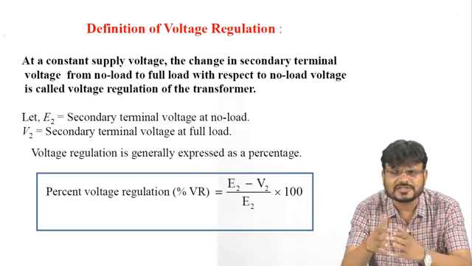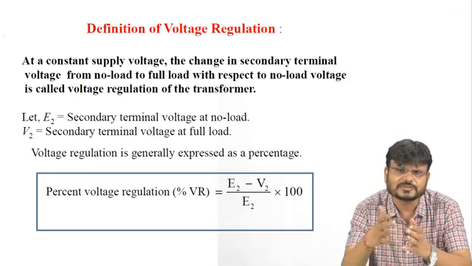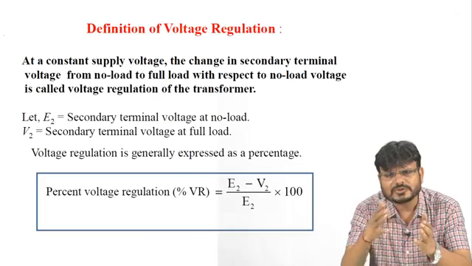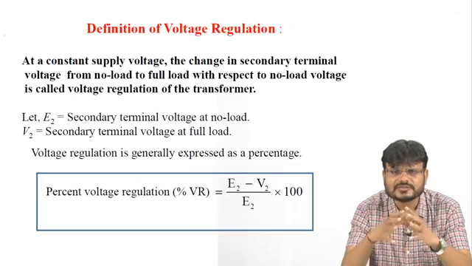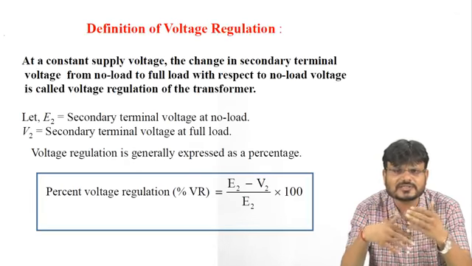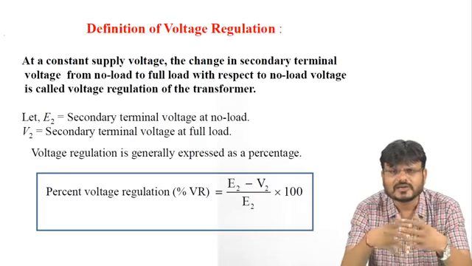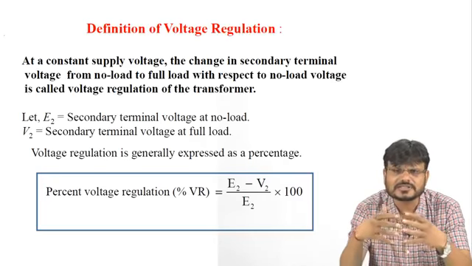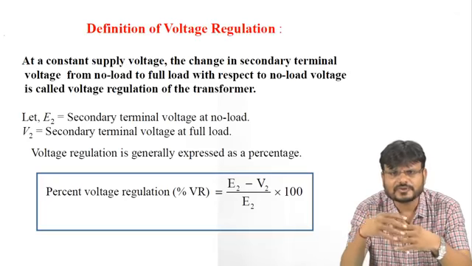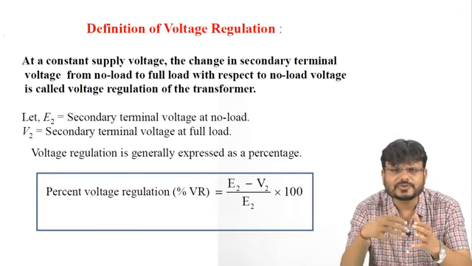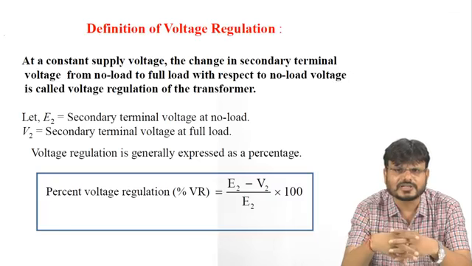If this voltage is changing, suppose now this voltage is coming 210 volt. So there is a change from 230 to 210 volt. So there is a difference in the voltage. You can say there is a fluctuation in the voltage. If fluctuation in the voltage is there, whatever home appliances you are using may be damaged. So for the ideal condition, this voltage regulation should be 0. That means if you are connecting any load, there should be no effect on the secondary terminal voltage of the transformer.